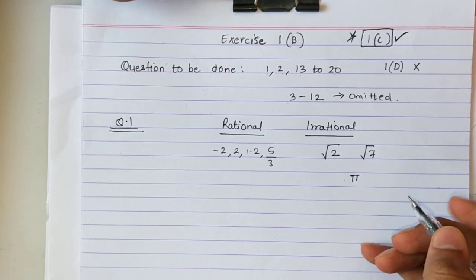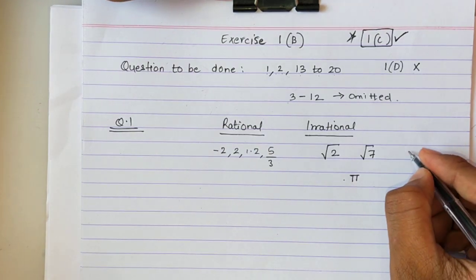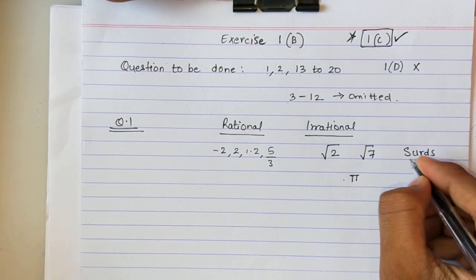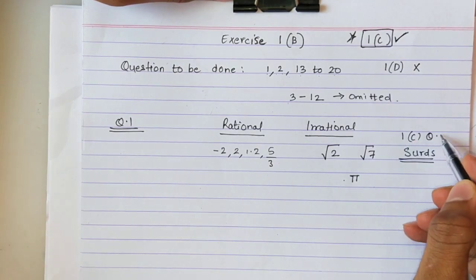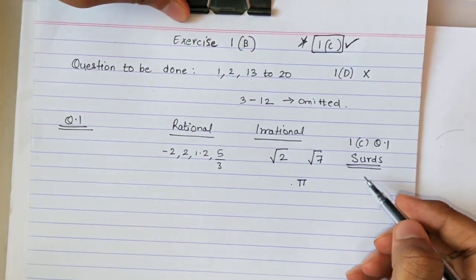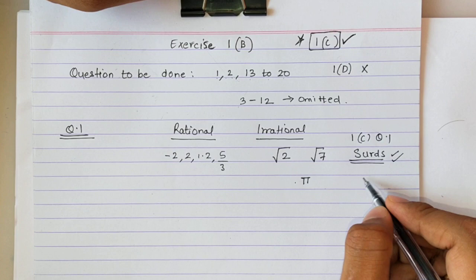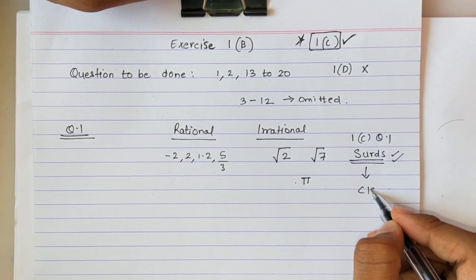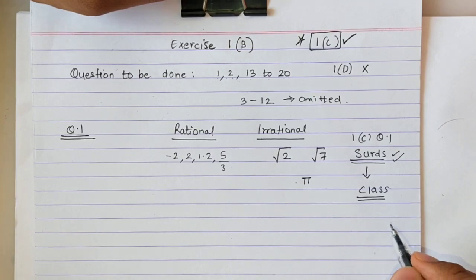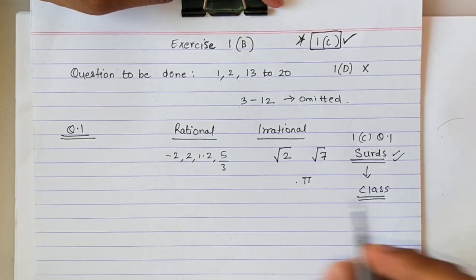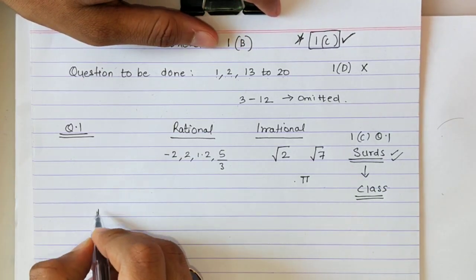Now, a few students had problems in the topic surds. Exercise 1C, question number 1 had this topic, surds. Many students had problems in this topic. Do not worry, we'll do this topic again once the classes start, so you can ask me doubts at the same time. Now let's do question number 1, the first question.